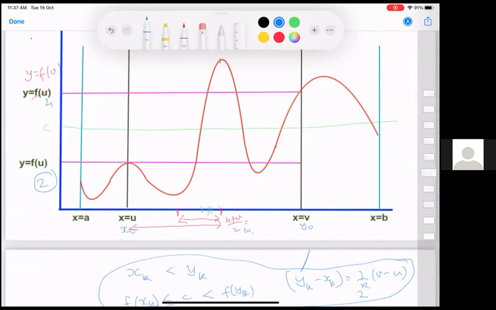Any irrational number between 2 and 4, you pick c, then you will not reach it in finitely many times, because your xk's and yk's will always remain rational numbers, because u and v are rational numbers and their distance is rational. If u, v, f(u), f(v), all of these are rational numbers, and the point c that we pick is an irrational number, then using this way, you will never reach that point at a midway point.